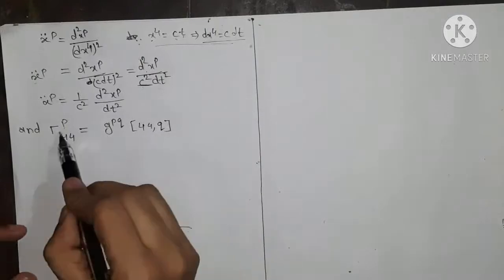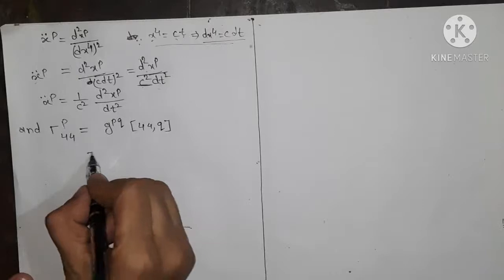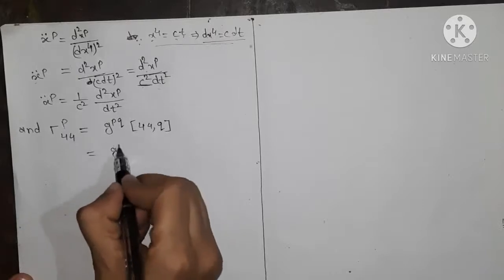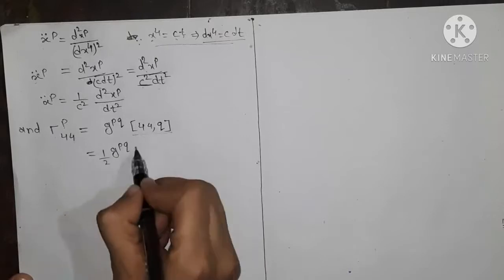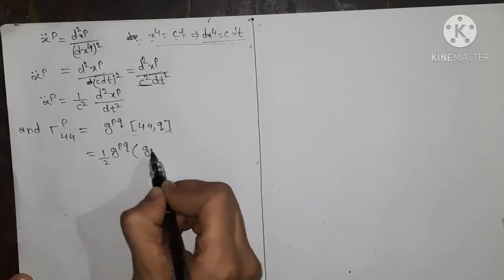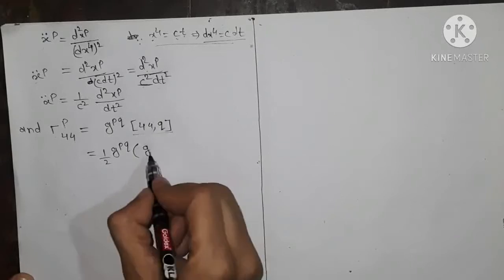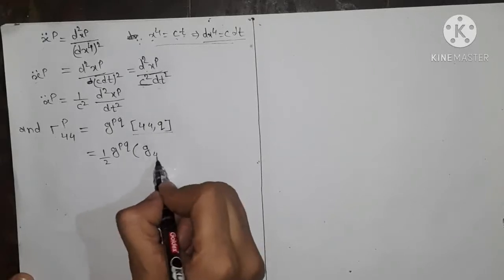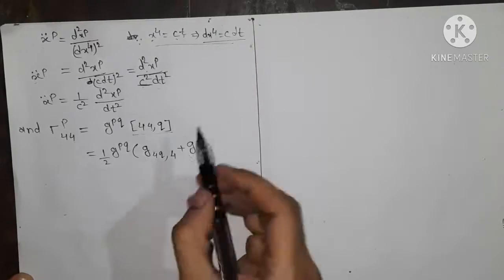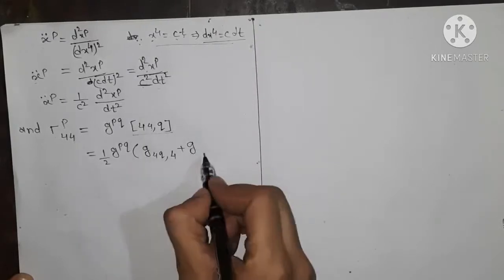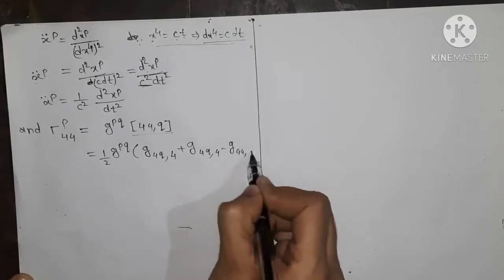We solve this, the Christoffel symbol of second kind, as gpq times half in bracket g4q comma 4 plus g4q comma 4 minus g44 comma q.